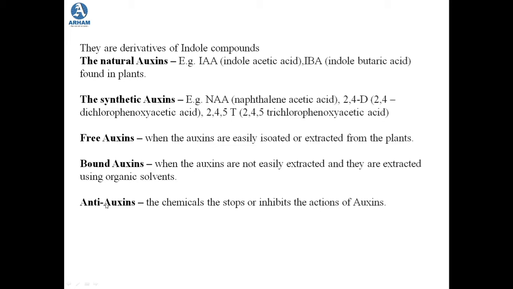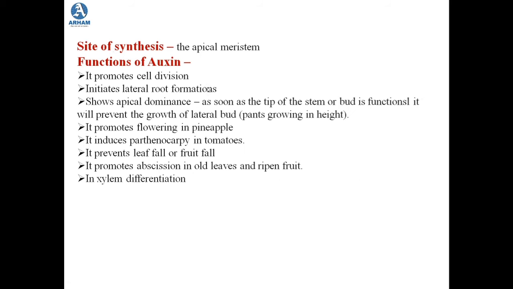Then there is something called anti-auxins. The chemicals that stop or inhibit the action of auxin are known as anti-auxins. That means if auxin plays a role of promoting the growth of the plant, there will be some other chemical which will work in an opposite direction. That means it will stop or inhibit the growth of the plant, and such chemicals are known as anti-auxins.